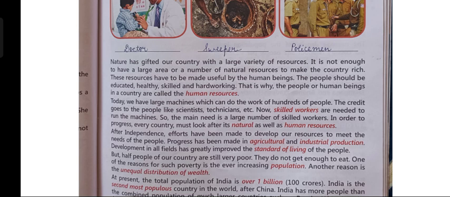Then only those machines will be of use to us. So, we need a large number of skilled workers, and in order for any country to progress, it must look after both natural resources like soil, water, forests, and minerals, as well as human resources.